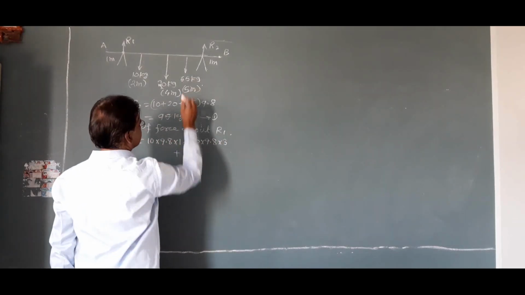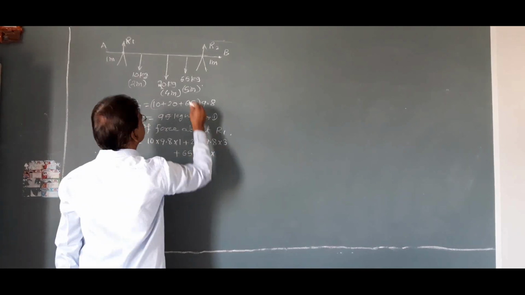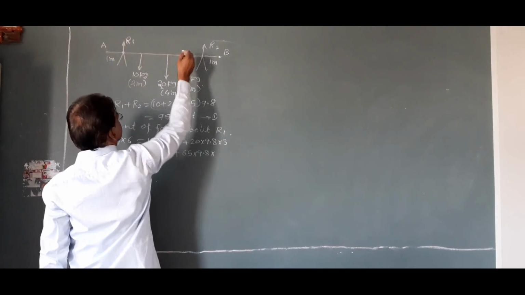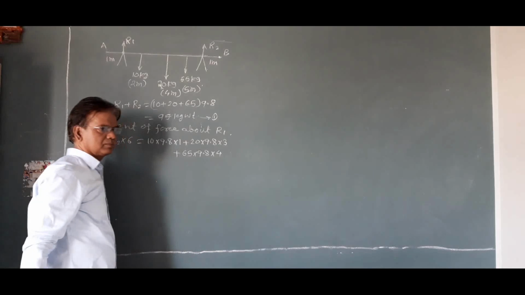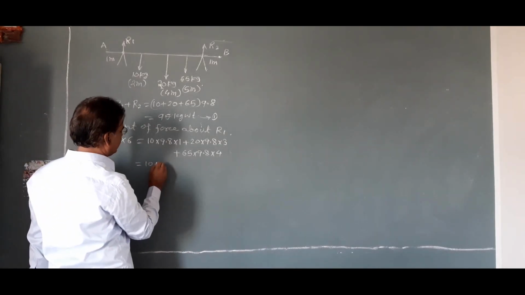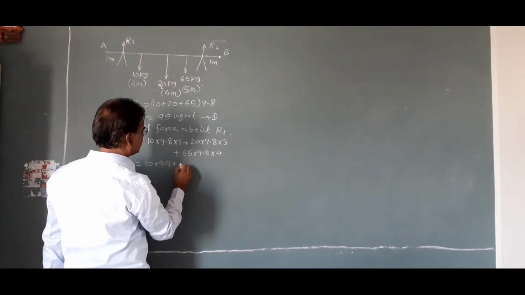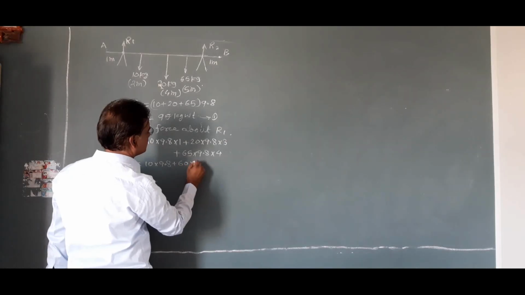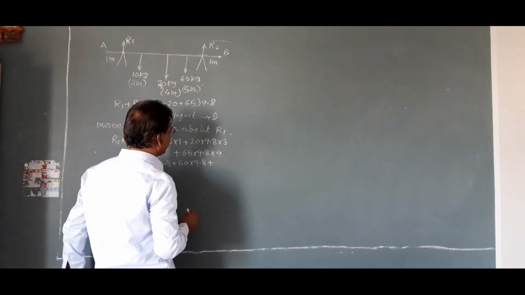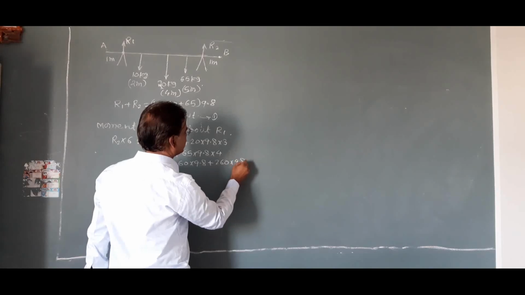Plus 65 into 9.8 into this total distance is 5 meter, this is 1 meter, therefore this distance is 4 meter. That is equal to 10 into 9.8 plus 20 into 3, 60 into 9.8 plus 65 into 4, that is 260 into 9.8.